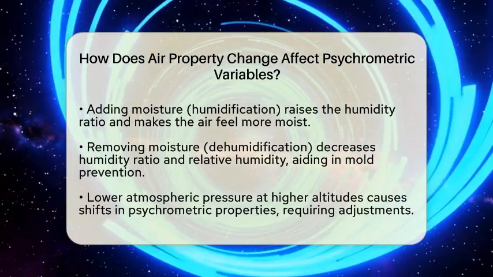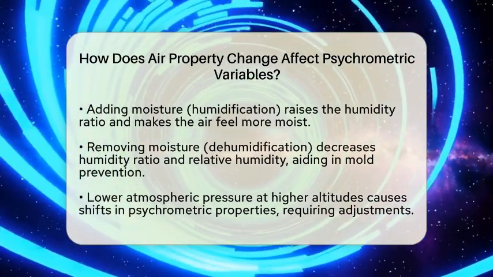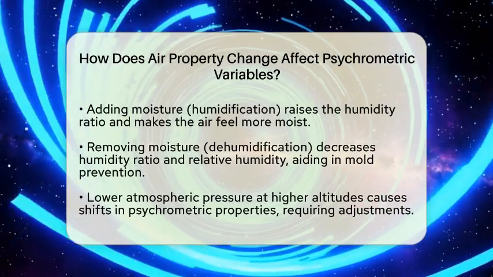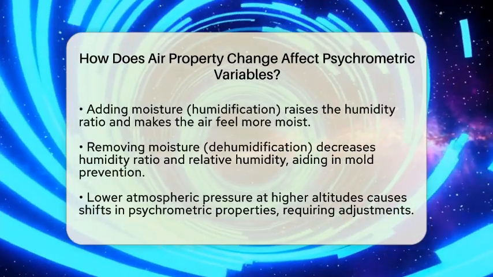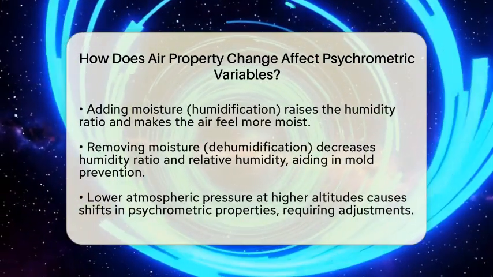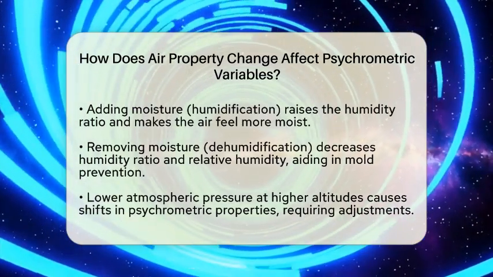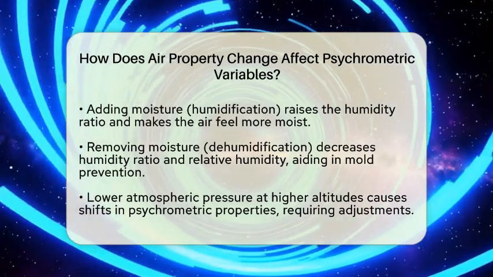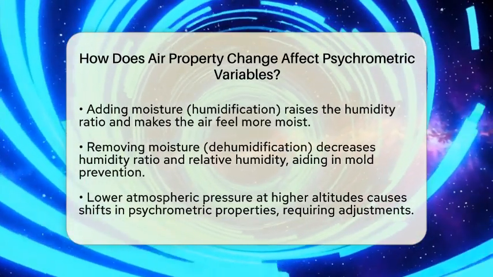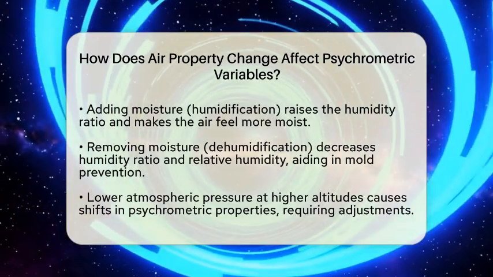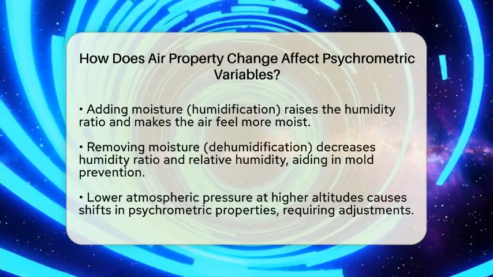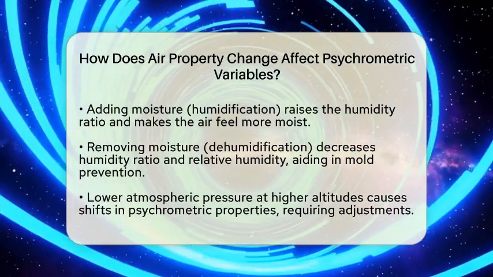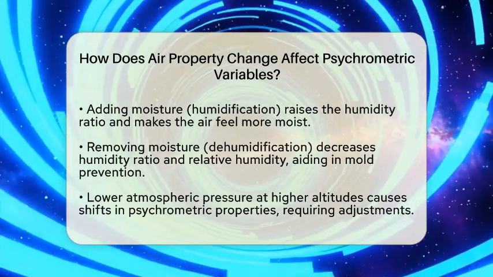Humidity changes also play a big role. Adding moisture to the air, known as humidification, increases the humidity ratio and makes the air feel more moist. This can impact comfort and the energy needed to condition the air. Removing moisture, or dehumidification, lowers the humidity ratio and relative humidity, which is often necessary in humid climates or to prevent mold growth indoors. Pressure is another factor that influences psychrometric variables.